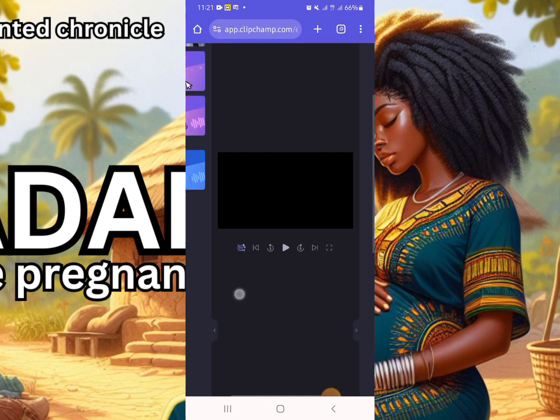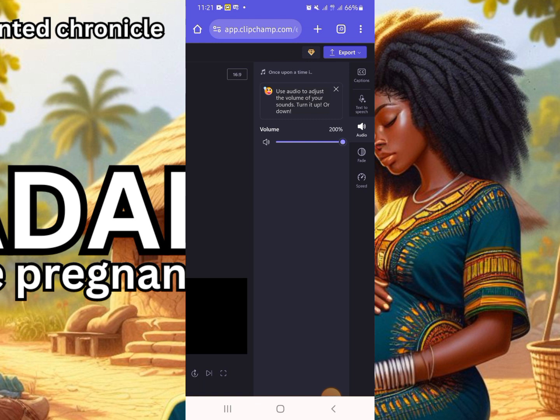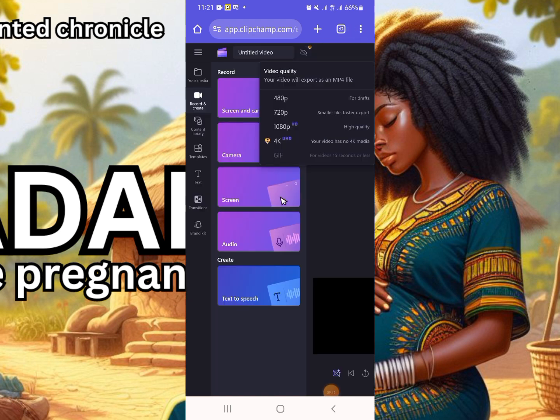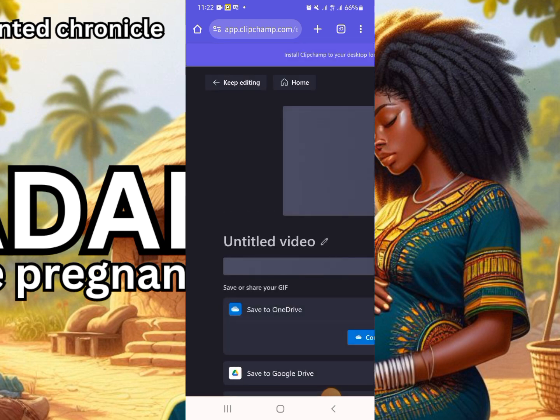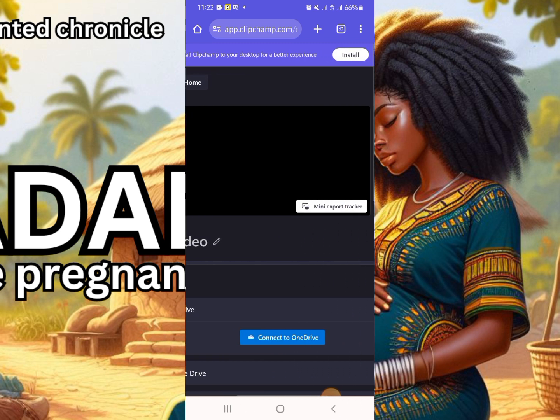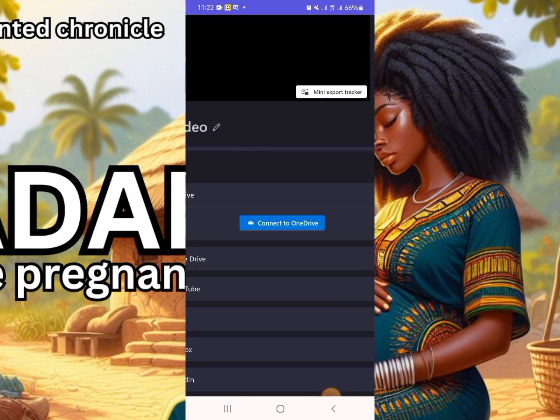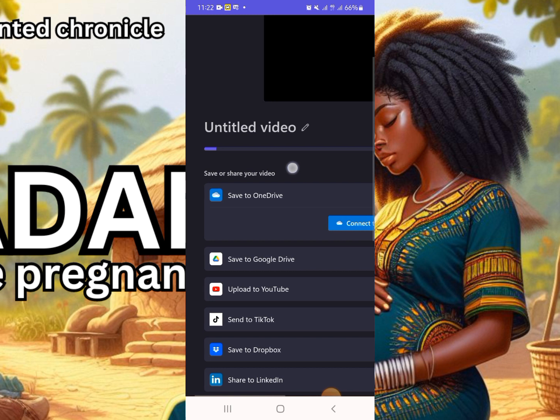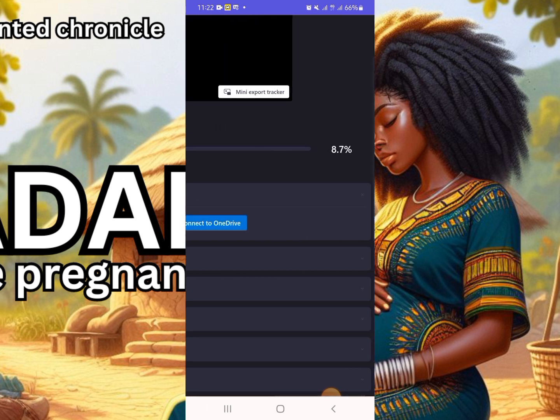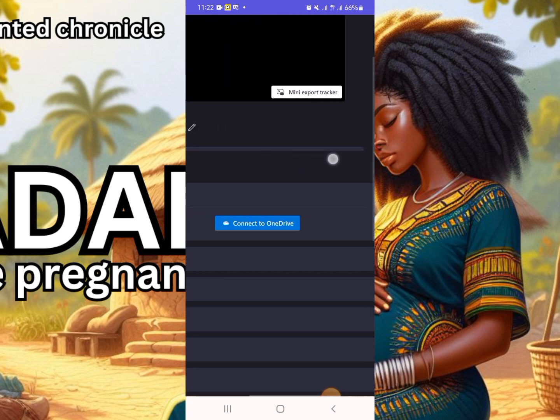So having done this, what we'll do next is to export what we've just done. So you tap on this export you're seeing here. Tap on export to export it straight to your gallery. So you choose your resolution. If you want the 480p, it's not going to be of high quality. If you want the 720p, it is still of minimal quality. So I'm going to tap on the 720 to download that for me. So you can see the video is downloading, and once it gets to 100%, then it will be downloaded straight to your gallery.